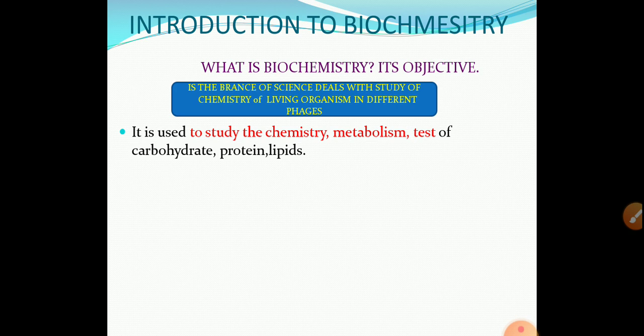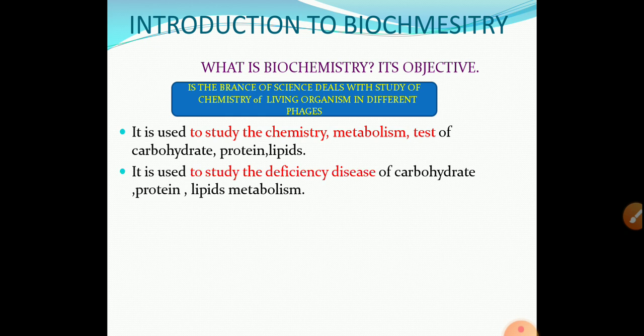Then it is also used to study deficiency diseases of carbohydrate metabolism, protein metabolism, lipid metabolism, amino acid metabolism of all types of biomolecules.